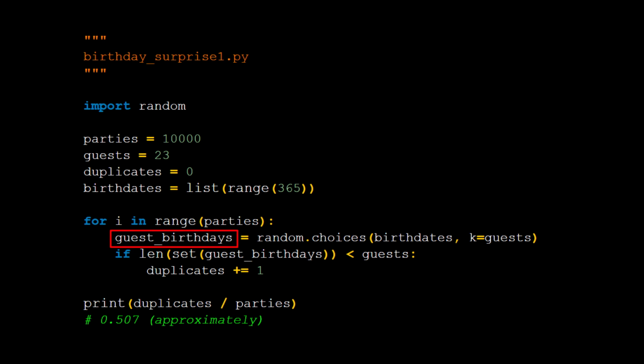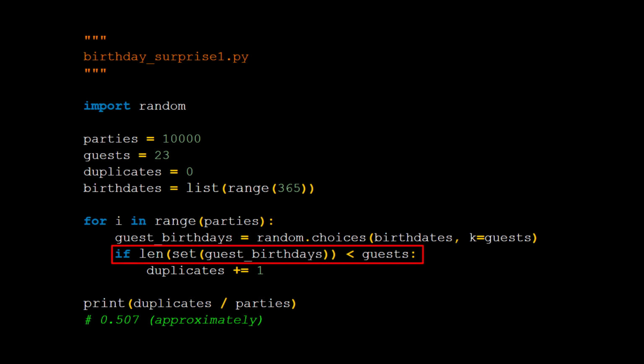Guest birthdays is another list that is built from scratch for each party. Random.choices is an interesting function that selects k-samples from a list. In this case, we select 23 birthdays from the list of all possible birth dates, and these 23 dates fill the guest birthdays list. Notice that the choices function can select with repeats, so randomly every once in a while it will select the same number more than once as it builds the guest birthdays list.